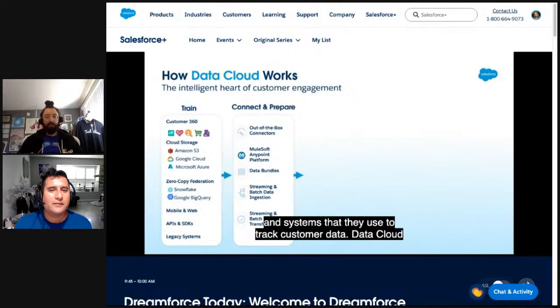Data Cloud makes it easy to connect to all of these sources with out-of-the-box MuleSoft connectors, so you can create a full view of your customer. But connecting your data is just the first part of the story.